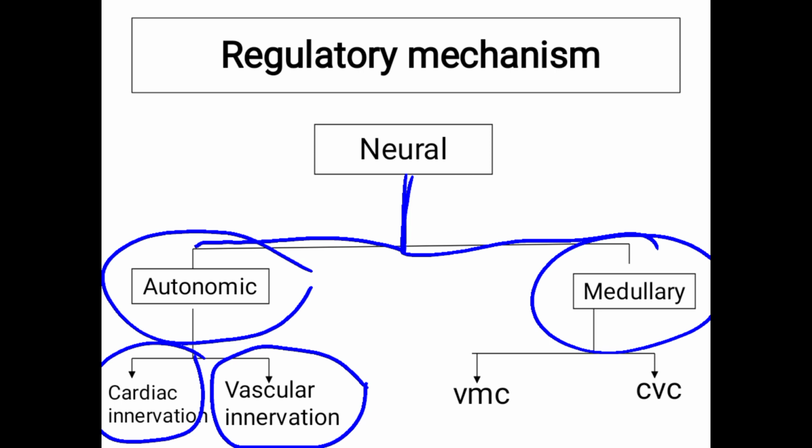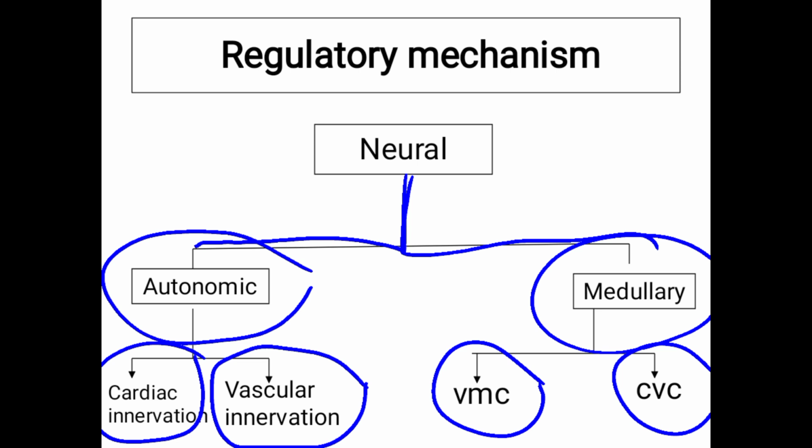There are two centers, the vasomotor center and the cardiovagal center. In this chapter, they mainly give the factors affecting the heart rate, but it is included in the syllabus, so I am telling.